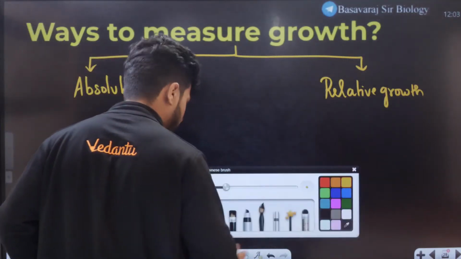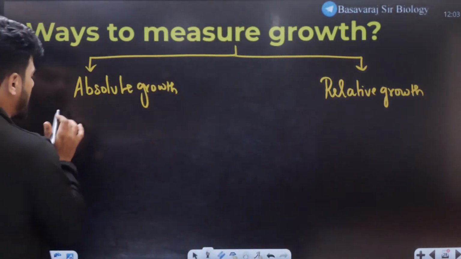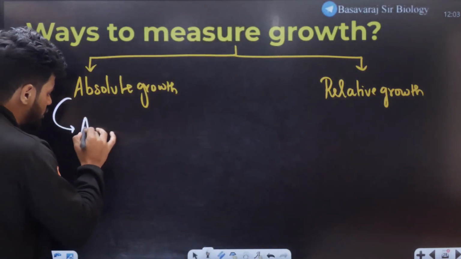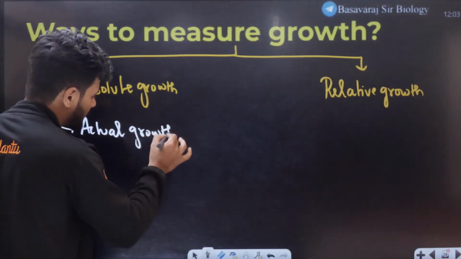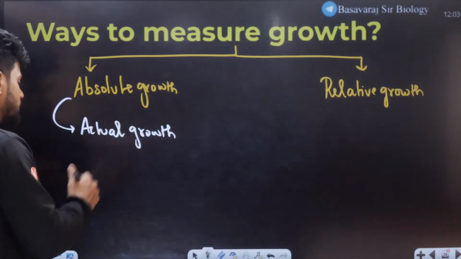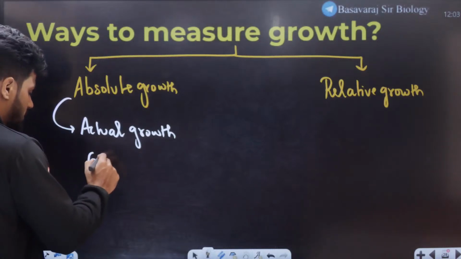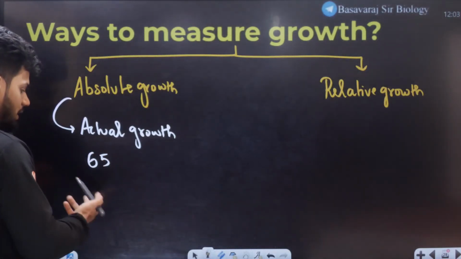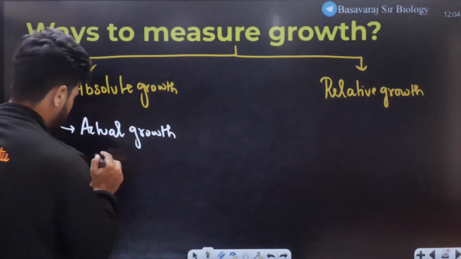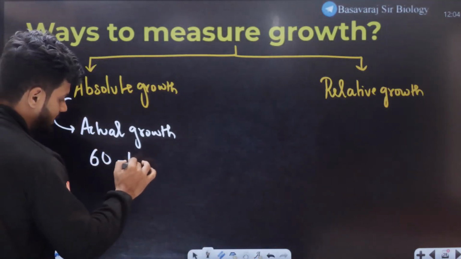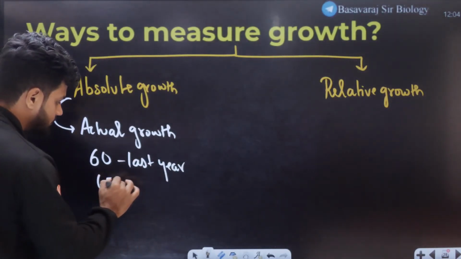Okay, before we go to that, let me tell you what exactly is the meaning of absolute growth. Absolute growth is the actual growth which we can easily determine basically. Let's say my weight was 60 last year. Last year my weight was 60. This year my weight is 65.